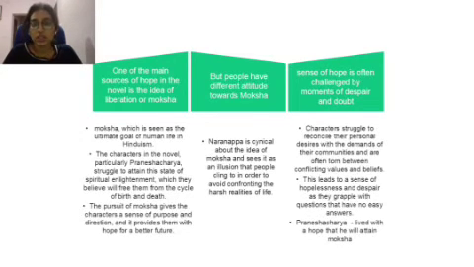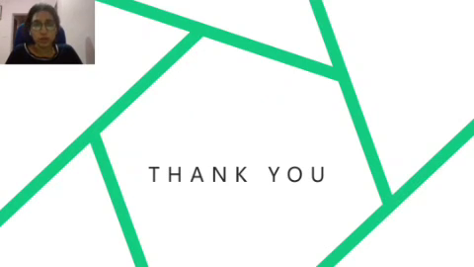But we can see how situations in his life placed him in a situation where he became hopeless and faced despair when he was not able to answer the questions that arose in his life. So this shows how the sense of hope is often challenged by moments of despair and doubt. So that's all about the themes in this novel, Samskara by U. R. Ananthamurthy. Thank you.